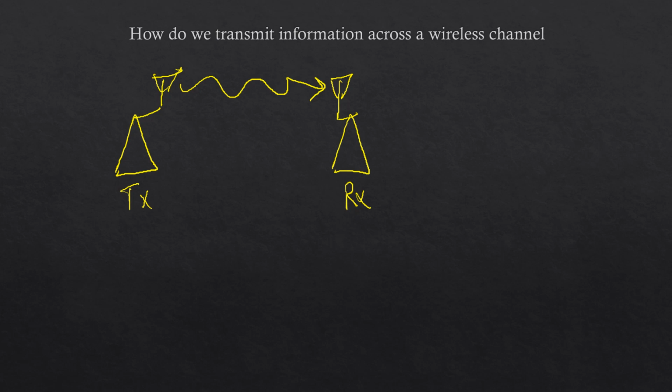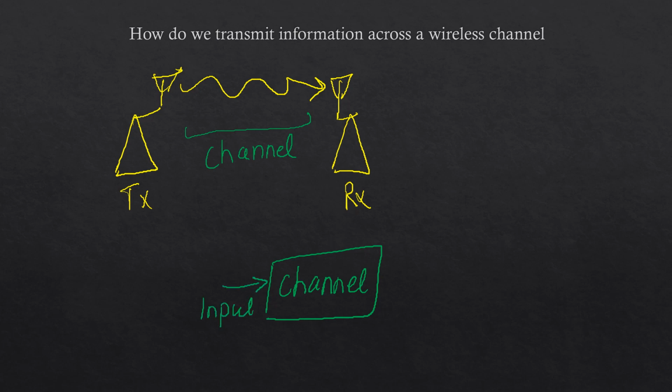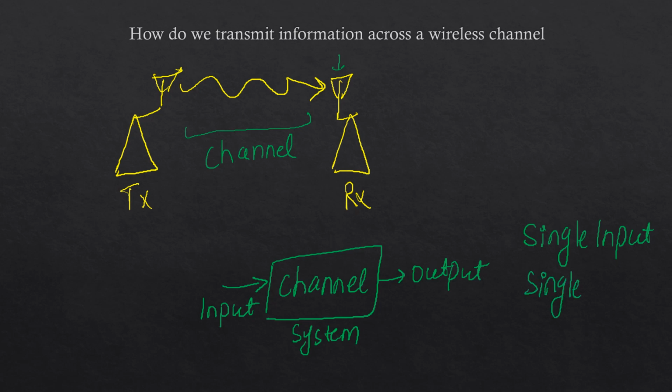And this is my channel. Okay, so in this case, if we take our channel as a digital system, and the transmitted signal is the input, the received signal here is the output, then we can easily see that for this particular system there is a single input and single output. Okay, and this is our SISO system.